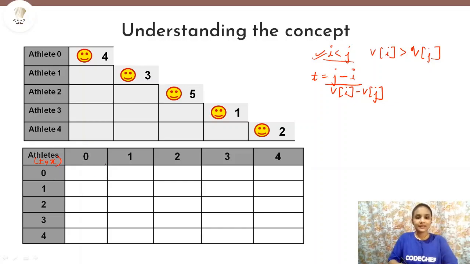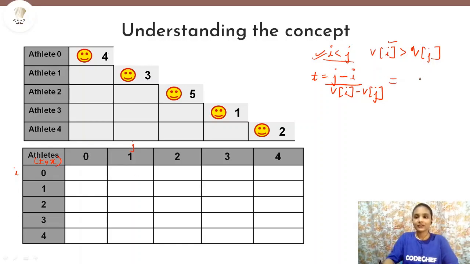Now let's see. First we'll check i is less than j. If i is 0 and j is 1, so 0 is less than 1, true. Now let us check their velocity. The velocity of athlete 0 is 4 and the velocity of athlete 1 is 3, so the velocity of athlete 0 is greater than the velocity of athlete 1. So this condition is also true. So we can calculate the time and distance for these two because they will definitely intersect.